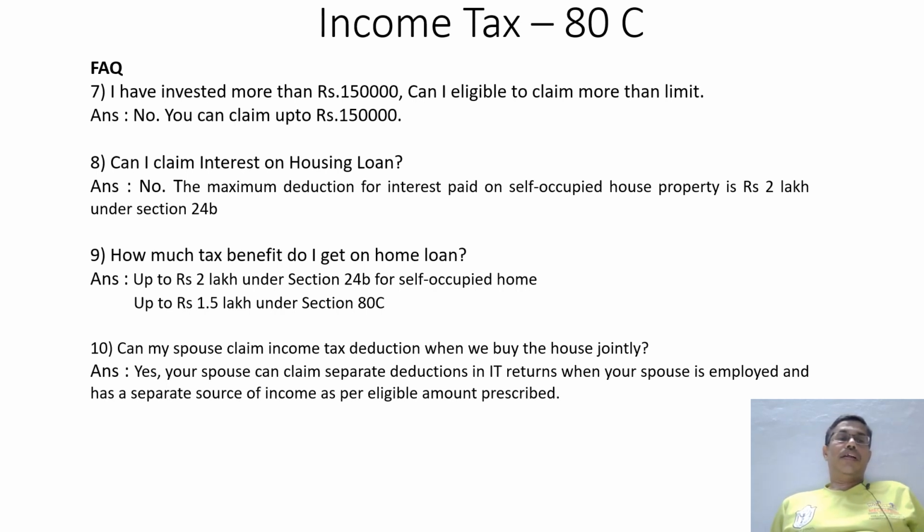Second, last one, can my spouse claim income tax deduction when we buy the house property jointly? Yes, the spouse is also eligible to claim housing loan interest and housing loan principal based on the proportion of declaration given by the assessee.